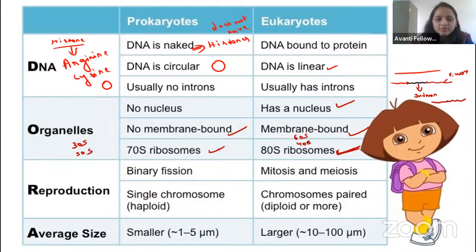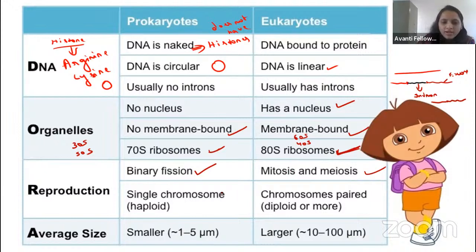Then how is the reproduction in the bacteria? It is simple, no? They just do binary fission. That's it. You know that bacteria are immortal, right? In the living world, we have studied that bacteria are immortal. They do not have death at all. The single parent will divide and give rise to two daughter cells. So in bacteria it is by binary fission, and here it is by mitosis and meiosis.